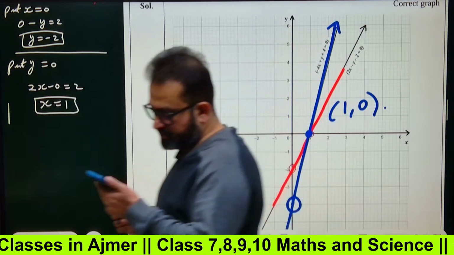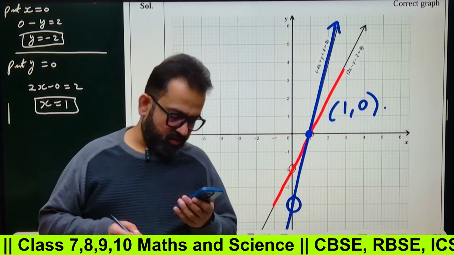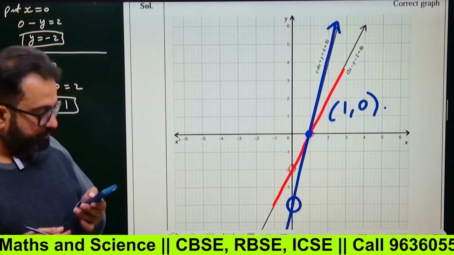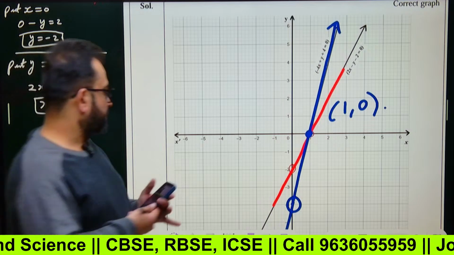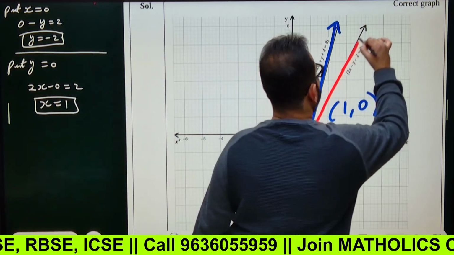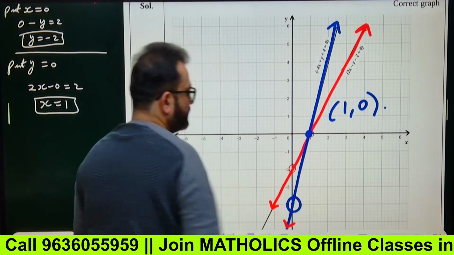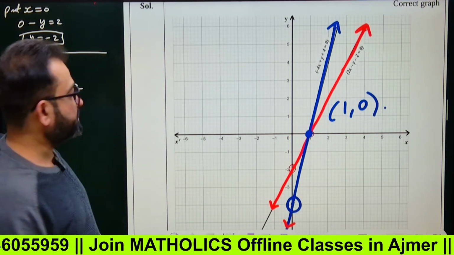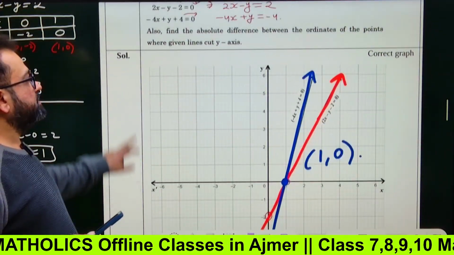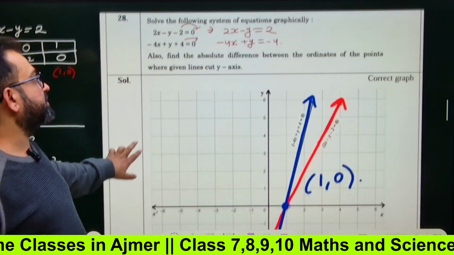This is how you take these questions to solve. Also, if this is the line, you must drag it like this and make an arrow. Arrows must be there at the ends of every line. You start practicing this question, it is for your practice. This is the way you draw a graph. This graph question also comes for 3 marks, easily 3 marks.